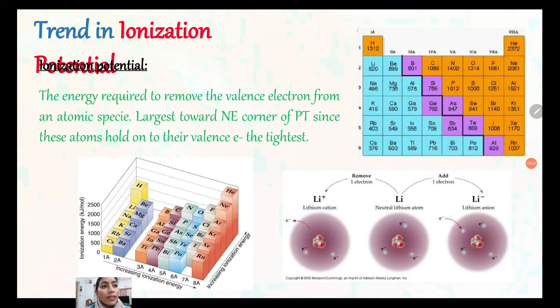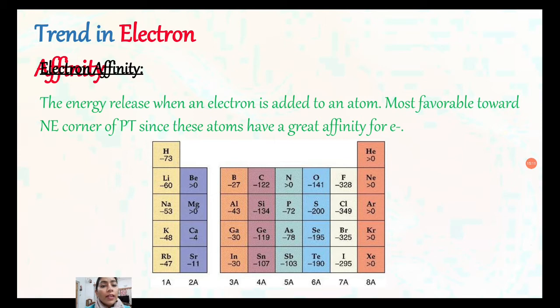They have the tendency to hold the electron tightly. Electron affinity is the energy released when an electron is added to an atom, most favorable towards the northeast corner of the periodic table, since these atoms have a great affinity for electrons.